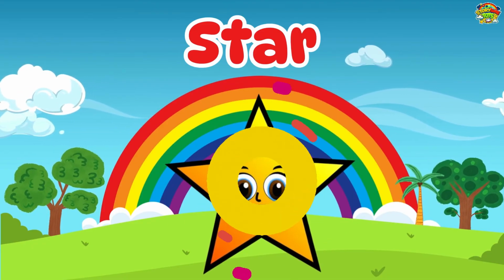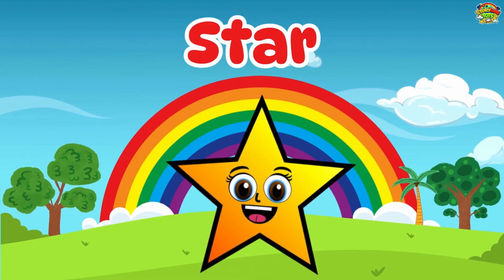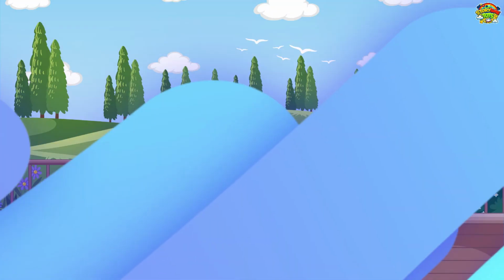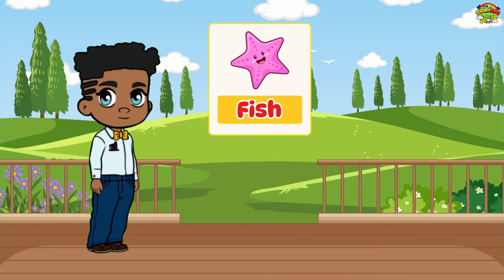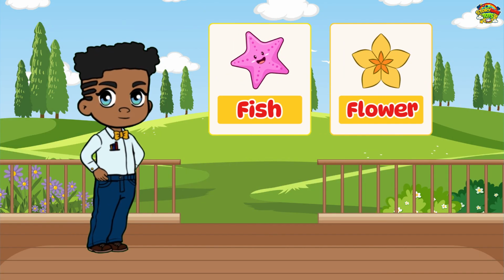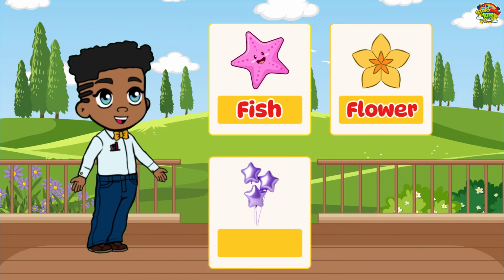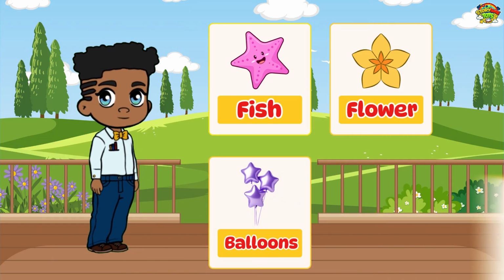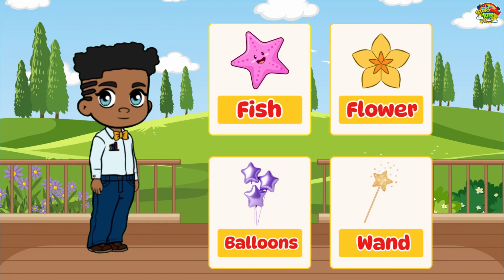Star. Fish is star. Flower is star. Balloons is star. Wand is star.